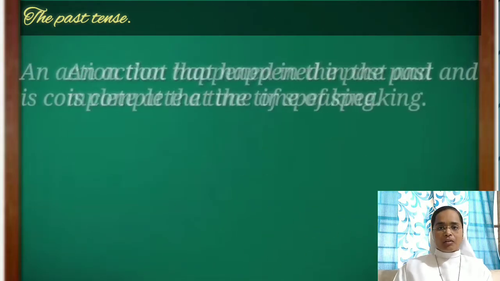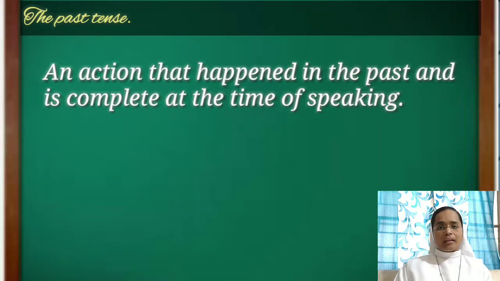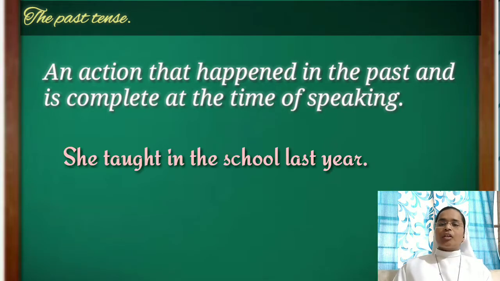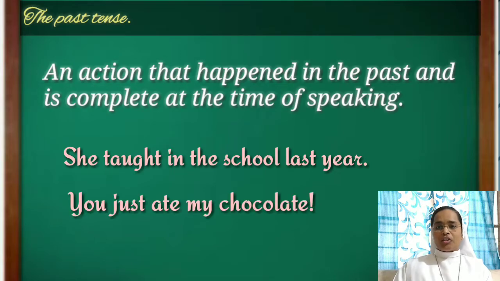The simple past tense is used to talk about an action that has happened in the past and is complete at the time of speaking. For example, she taught in the school last year. We have used the simple past tense because it's a past event, a completed action. You just ate my chocolate.